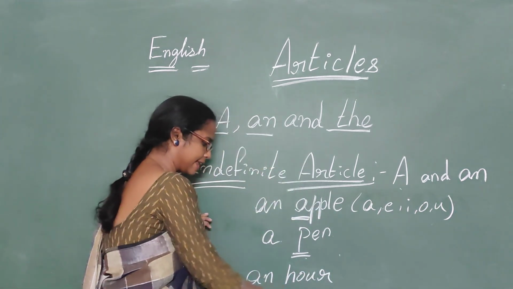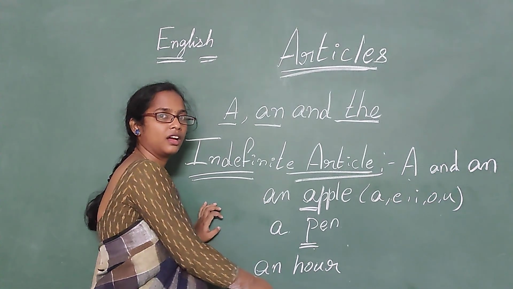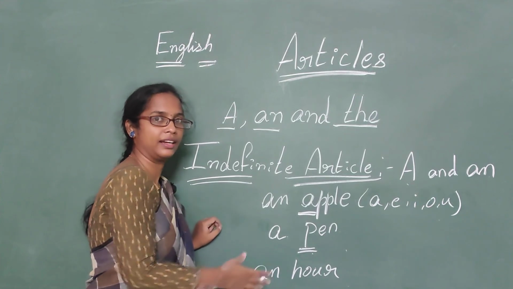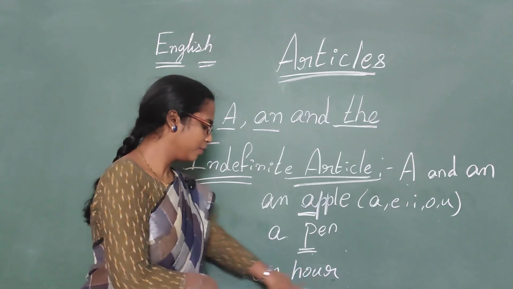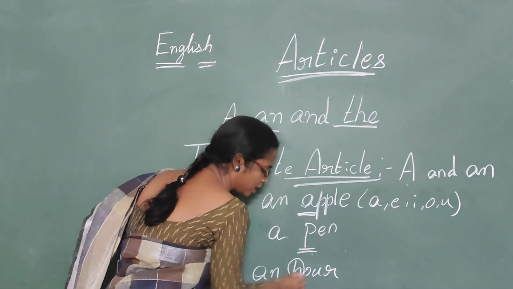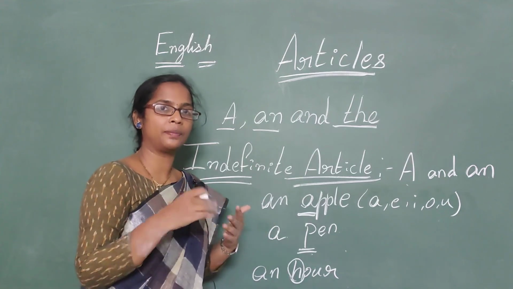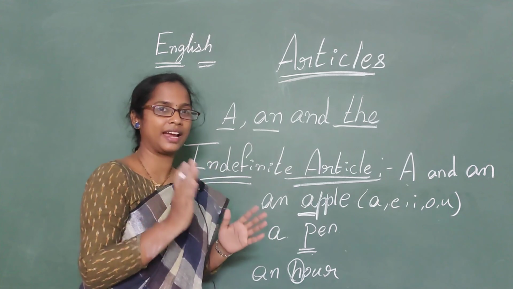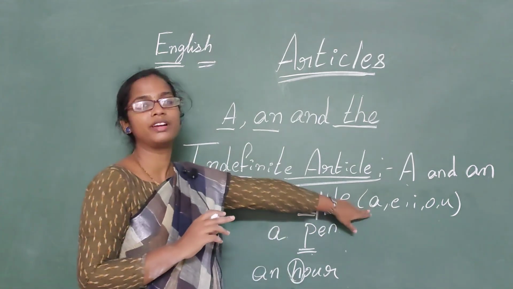So how do we say this? H-O-U-R. How do we say this? Hour. We don't say H, right? We pronounce it as R. So I wrote an here. And we all know that H is not a vowel, right? But while pronouncing it, we do not say out H. We say it as R. R is a vowel sound.